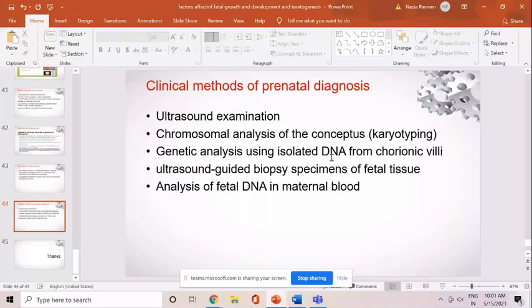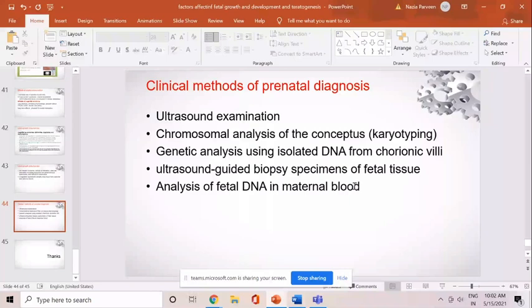In the genetic analysis, we isolate the DNA from the chorionic villi and further look for any monogenic abnormalities, or if there is some abnormality in one particular gene. Or we can take the ultrasound guided biopsy specimen of the fetal tissue, like fetal skin can be biopsied, fetal bone or cartilage can be biopsied, and analysis of the fetal DNA in the maternal blood.